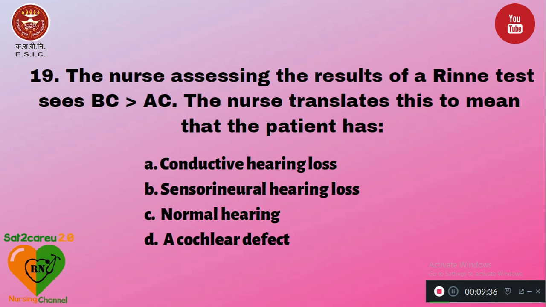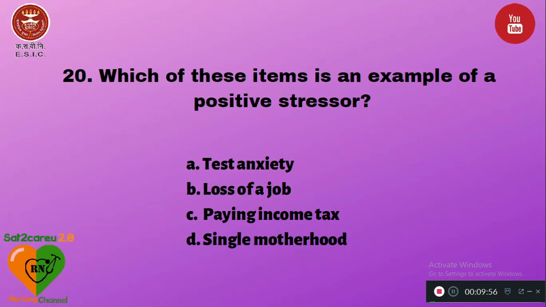The nurse translates this to mean the patient has option A, conductive hearing loss, B, sensorineural hearing loss, C, normal hearing, and D, a cochlear defect. The right answer is when bone conduction is more than air conduction, that indicates the patient is having a conductive hearing loss.